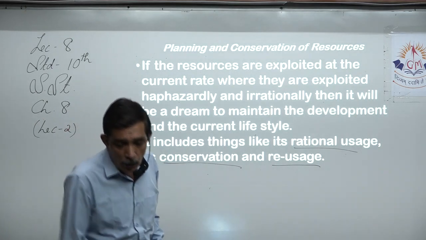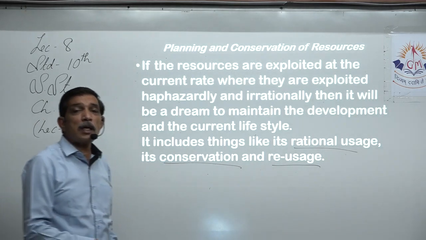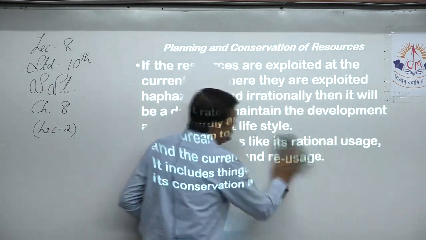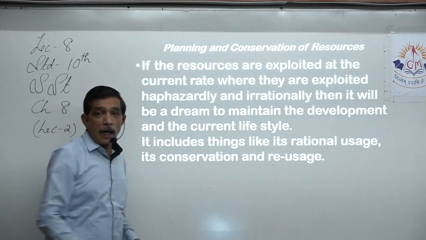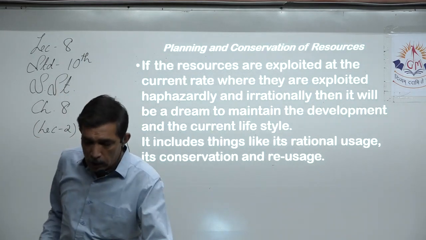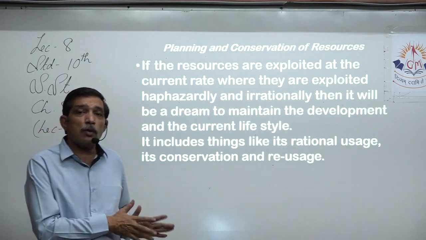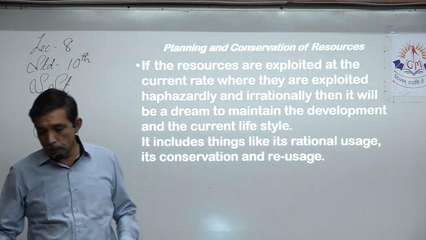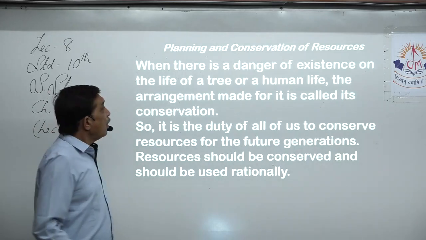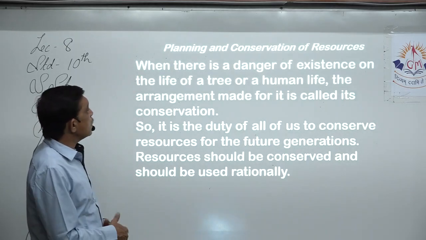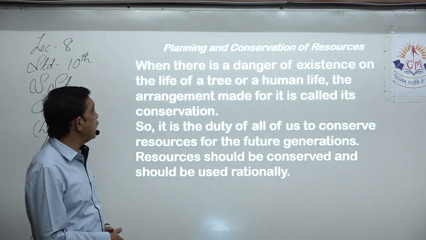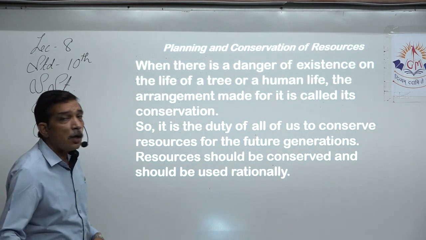We should have a rational use. We should not produce anything in a haphazard manner. We should not keep on extracting the minerals in a haphazard way. We should make a rational use of it. We should keep it over there. We should conserve it so that it's available in the future. When there is a danger of existence on the life of a tree or human life, the arrangement made for it is called conservation. This is very important.